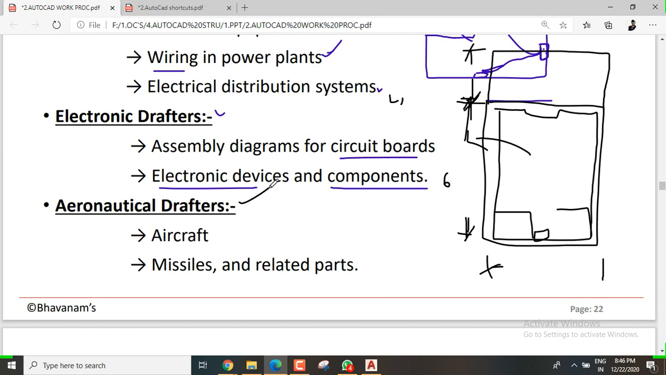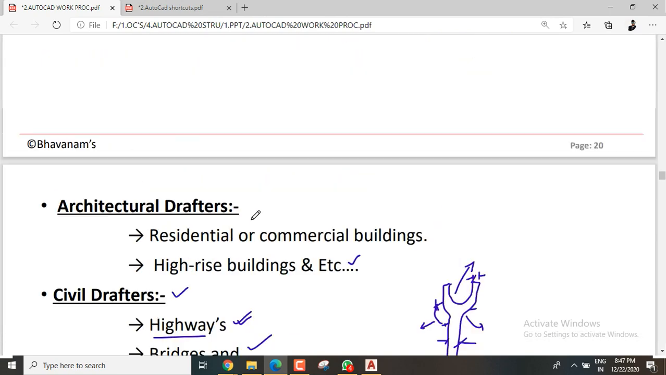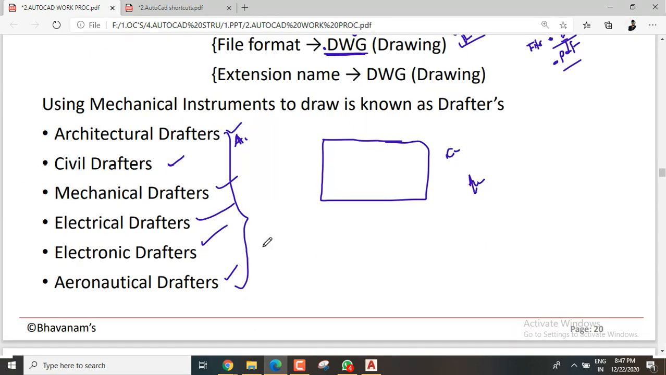And coming to aeronautical drafters. Aeronautical drafters mainly deal with the aircrafts, aeroplanes, missiles and those parts. So at that time they need to give some plans for the aeronautical, see, submarines. I think you know the submarines. Submarines also are fabricated in the dockyards. For the fabrication we need to give fabrication drawings. Those drawings will be given by the aeronautical engineers and these all things. I hope this is what all the drafters will do.